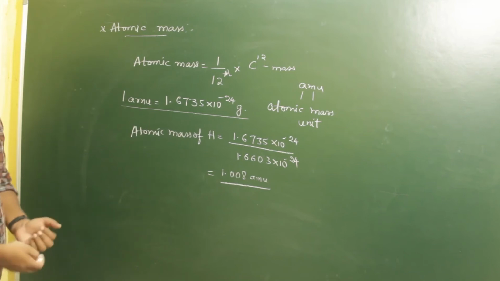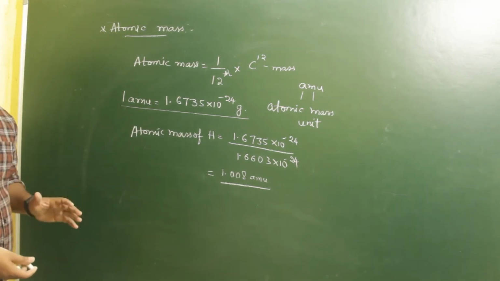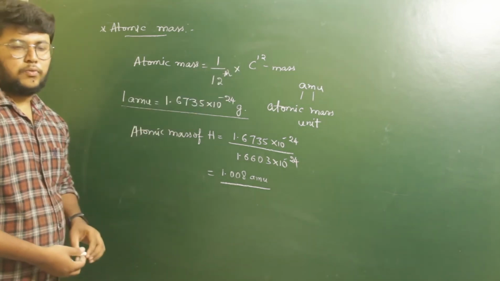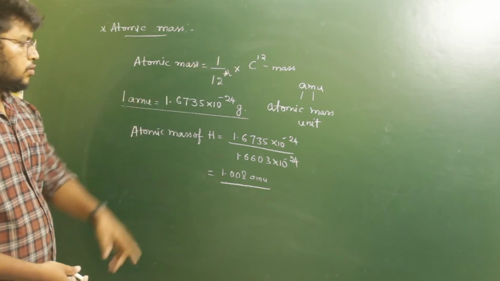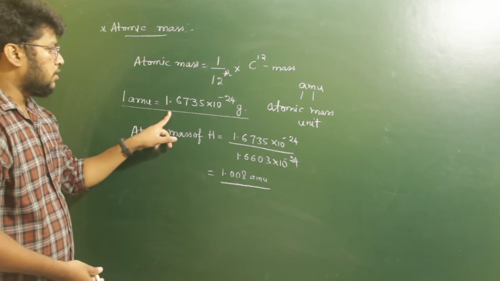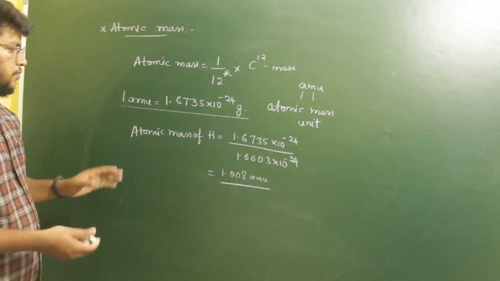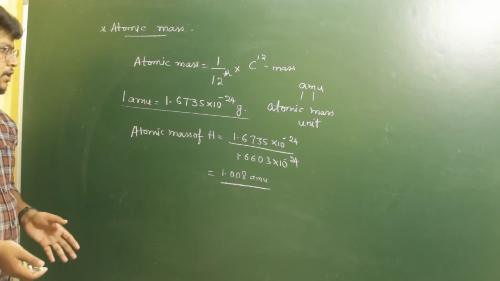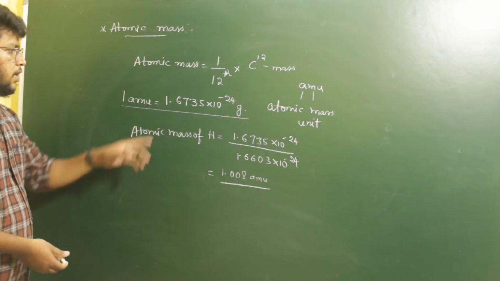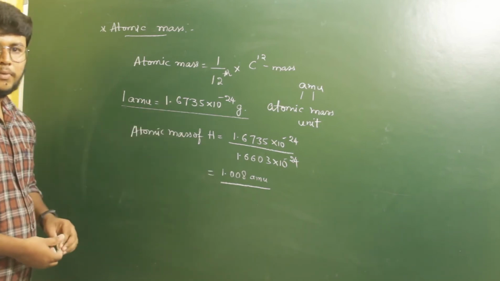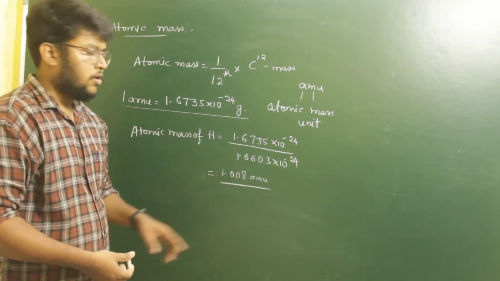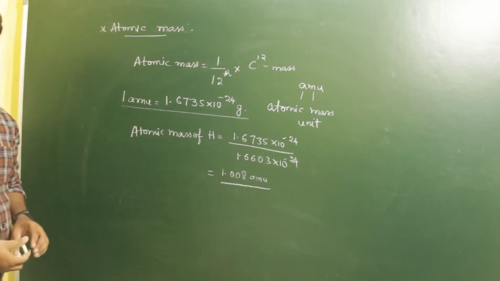So now, what is an atomic mass? The atomic mass of an element is equal to 1 by 12 the mass of the carbon-12 isotope, which is found to be 1.67 into 10 to the power minus 24. Now if you have to determine the atomic mass units of each atom, take the mass of that atom in grams and divide it by the atomic mass unit. For hydrogen we get 1.008 AMU. So this is the atomic mass of hydrogen.